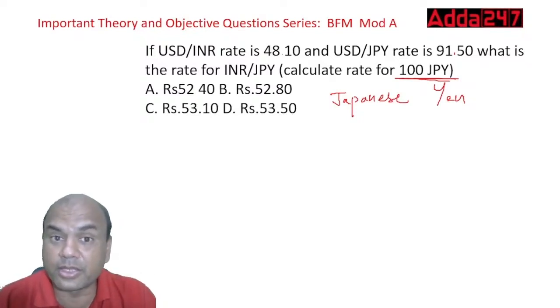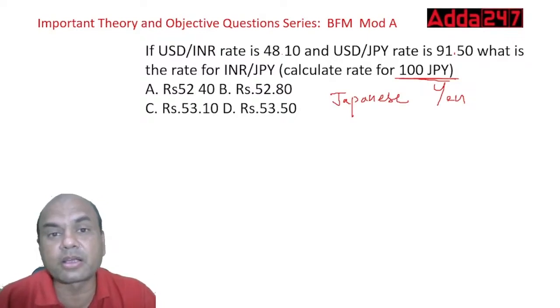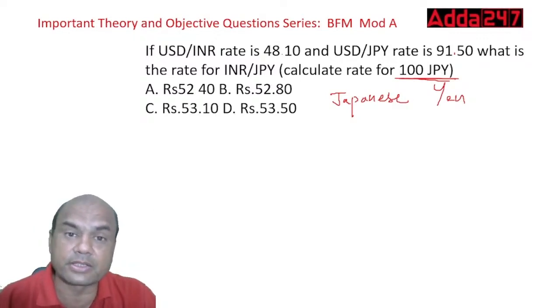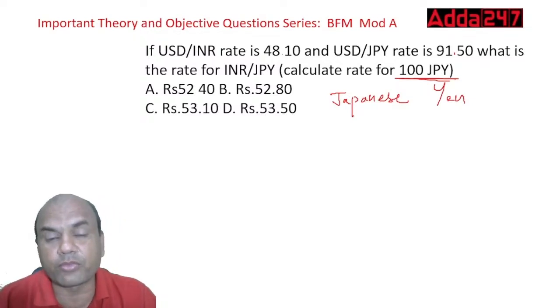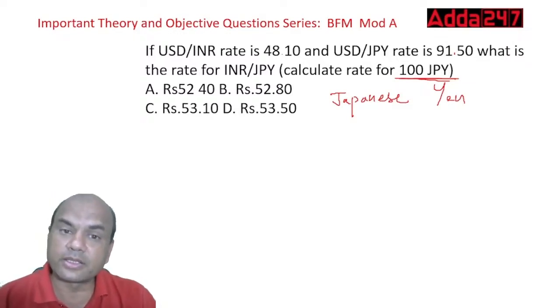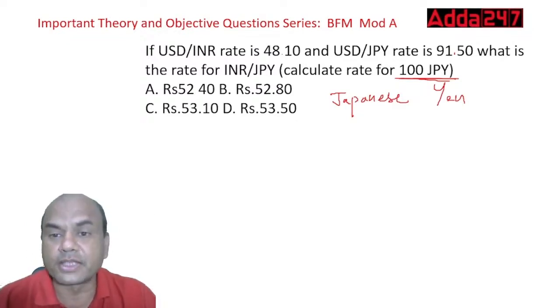Now it doesn't mean, remember, that because the currency is lower, the country is lower. Japan is the most developed country, one of the top 5 developed countries in this world. So once you have these top 5 developed countries and their currency is lower than that of India, would you say then it is less developed than India? No, nothing like that. Currency is not at all related to the development of any country. So now, Japanese yen.